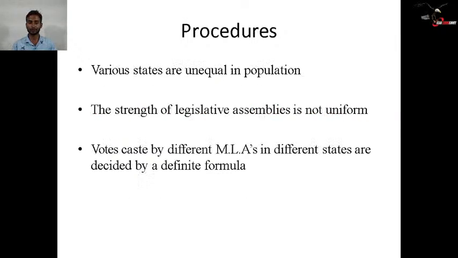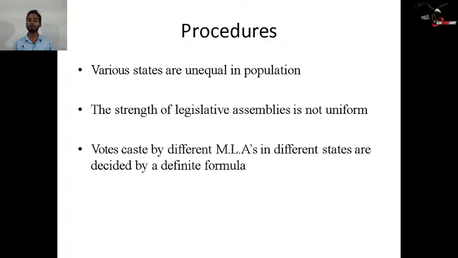That already I have explained it to you. Various states are unequal in populations, so the MLA's value is calculated, and the strength of the legislative assembly is not uniform. So for that reason, different MLAs will have different values of their vote. Votes cast by MLAs in different states are decided by a definite formula that I have already told you.